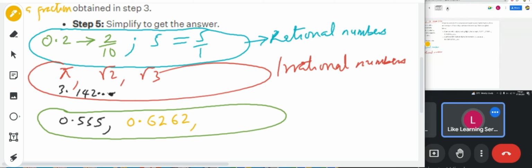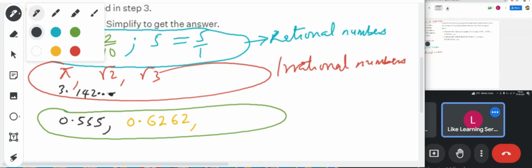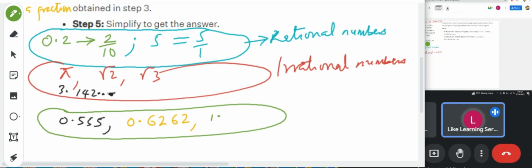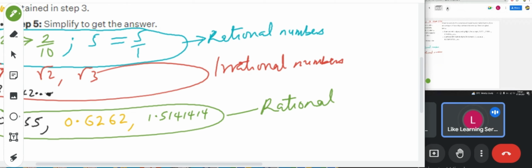I will just show you very briefly. 0.626262, or maybe 1.545454, or even 1.5141414. These are rational because they can be expressed as fractions. Anything you can express as a fraction is rational, and I will show you.